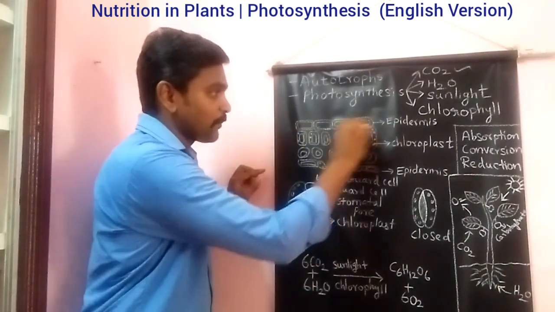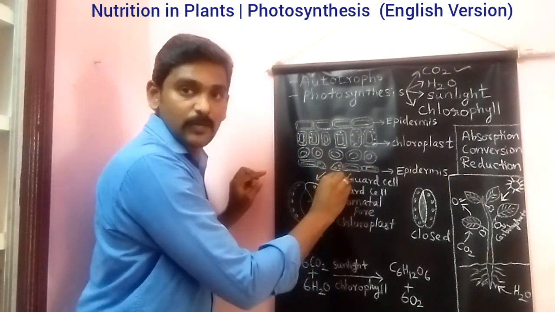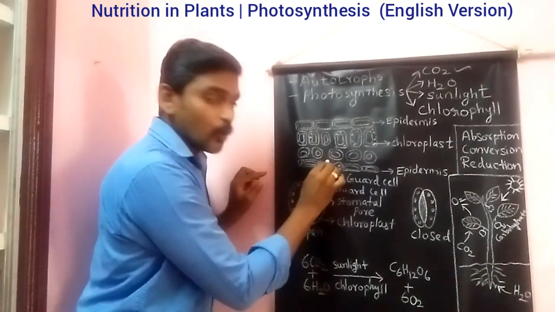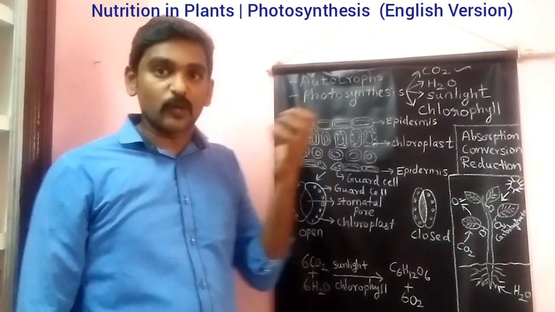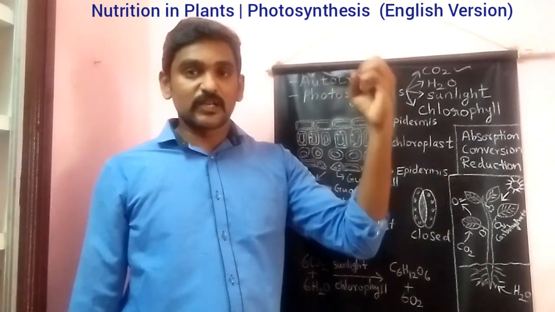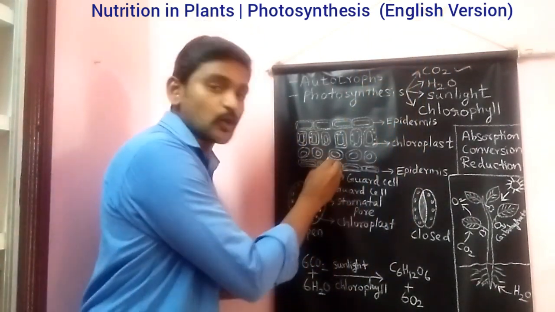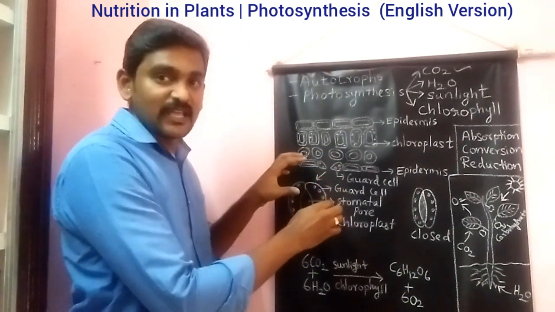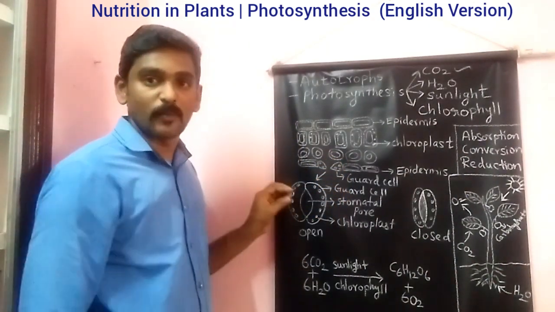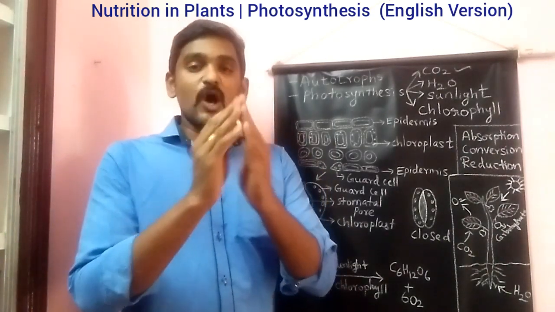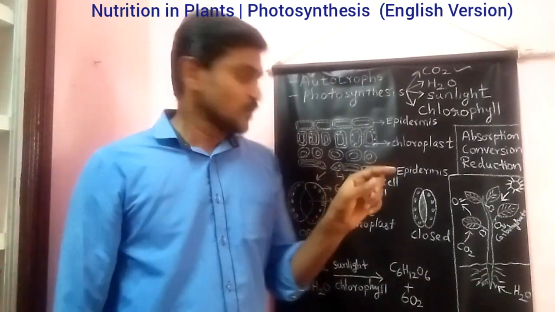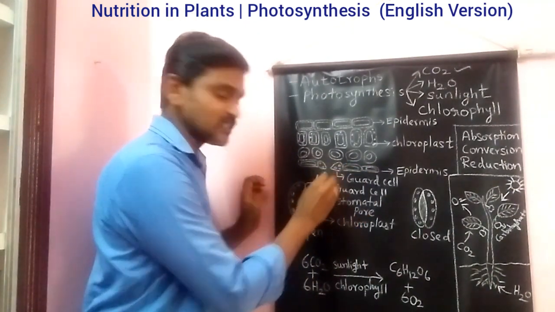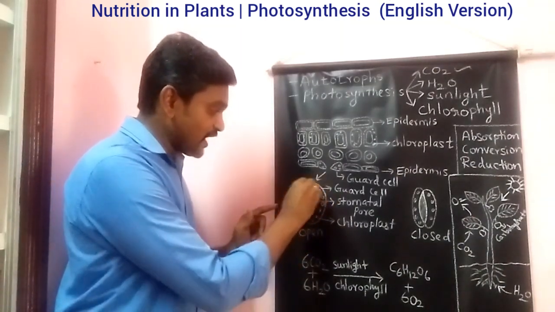Here you can see the upper epidermal layer and the lower epidermal layer. Here you can see the pore. Through this pore only the exchange of carbon dioxide takes place. From where is the carbon dioxide taken? From the atmosphere. The carbon dioxide is taken up by the leaves through this stomatal pore. If you zoom in, you can see a structure like this. The stomatal pore opens and closes. How is this opening and closing done? With the help of cells called guard cells. Here I have marked the guard cells. When you zoom in, you can see bean-shaped cells.